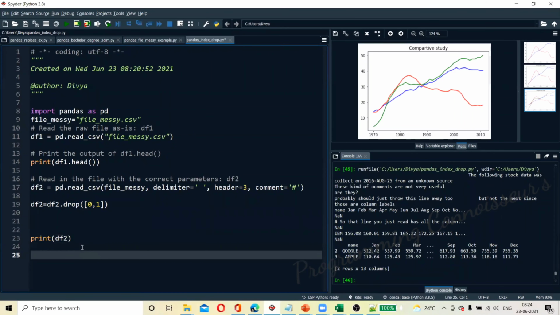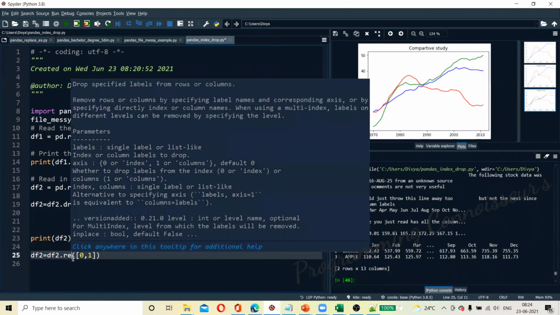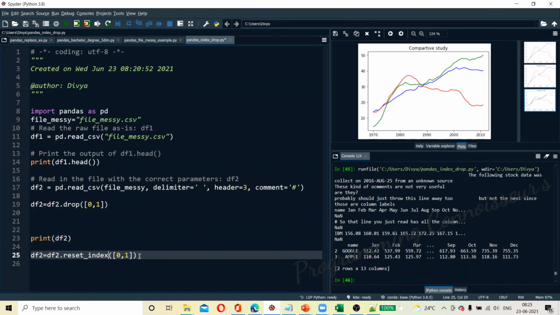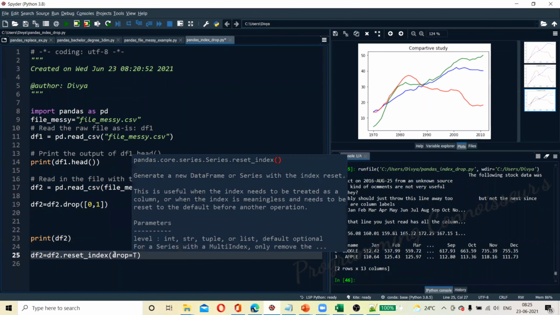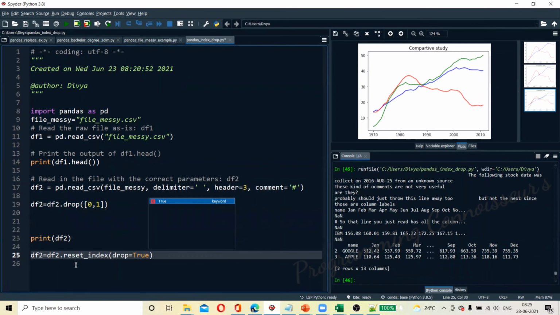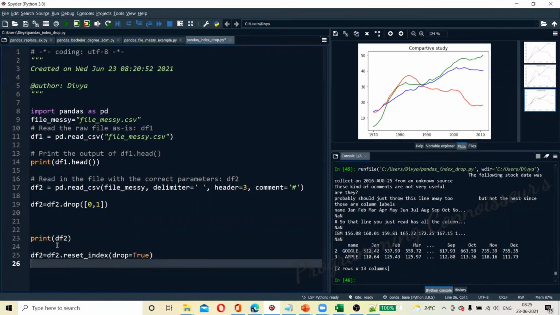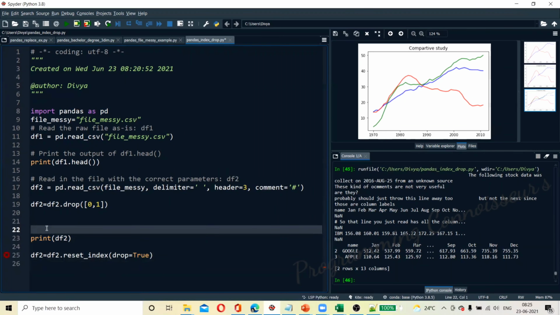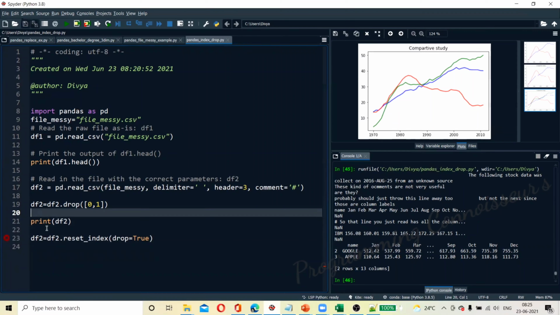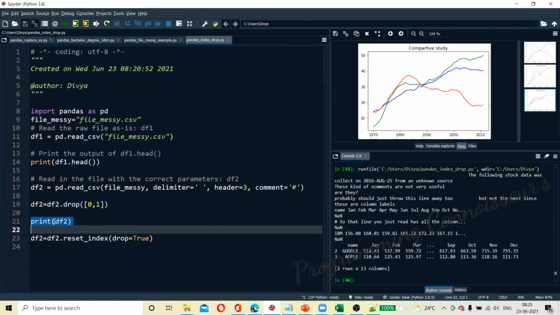So what we will do is say reset index, and then we will say drop true. It's not recognizing very fast.